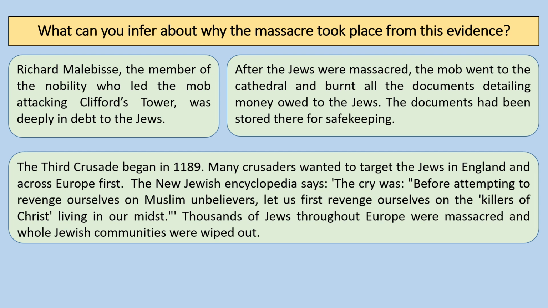Many crusaders wanted to target the Jews in England and across Europe first, and the New Jewish Encyclopedia says the cry was, "Before attempting to revenge ourselves on Muslim unbelievers, let us first revenge ourselves on the killers of Christ living in our midst." Thousands of Jews throughout Europe were massacred and whole Jewish communities were wiped out, and that's quite an important thing for us to remember when we're thinking about what happened at Clifford's Tower and learning about anti-Semitism in both England and Europe in medieval times.